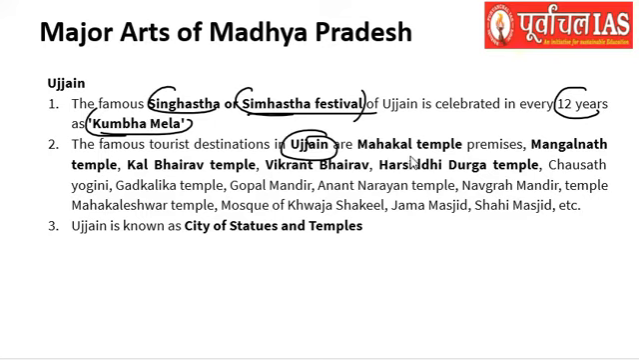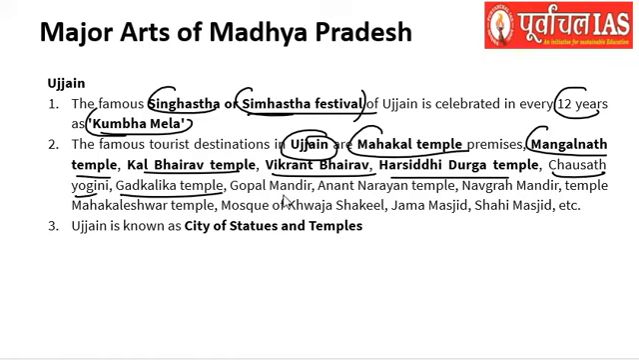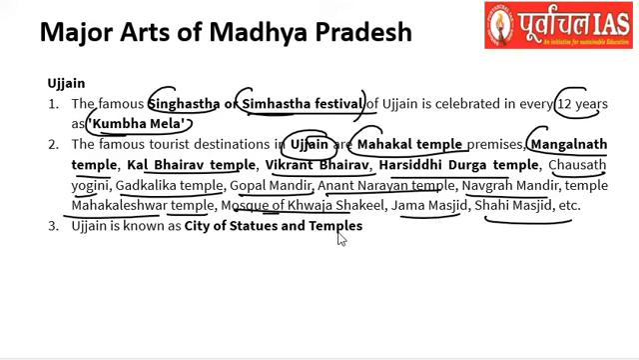Tourist destinations of Ujjain include the Mahakal Temple, the Mangalnath Temple, Kal Bhairav Temple, Vikrant Bhairav Temple, Har Siddhi Durga Temple, Chausat Yogini Temple, Gadkalika Temple, Gopal Mandir, Anant Narayan Temple, Navgrah Temple, and Mahakaleshwar Temple, Mosque of Khwaja Shakil, Jama Masjid, Shahi Masjid, etc. So these are the places which are of utmost importance as far as tourism is concerned, and for all of these reasons, Ujjain is known as the city of statues and temples. Okay.